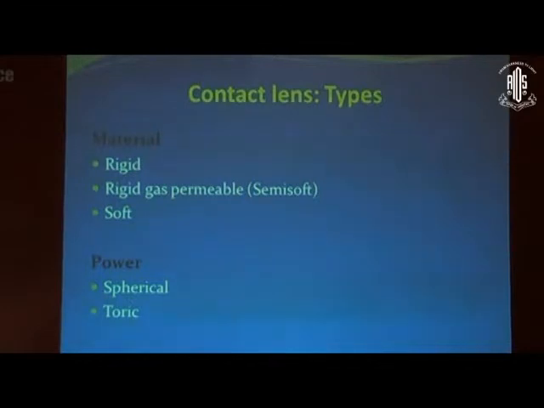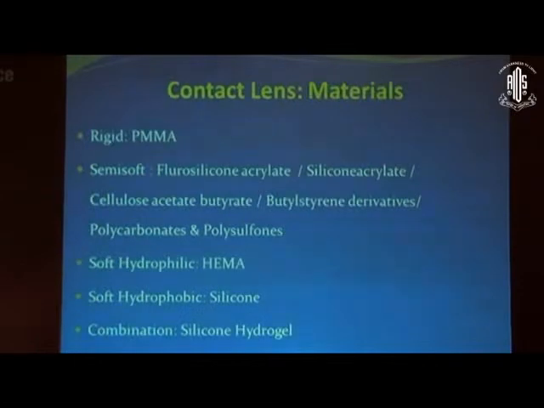Just to give you a brief idea about what are the types of contact lens. Based on material we have the rigid, gas permeable, and soft, and based on power we have spherical and toric. Now coming to materials, the rigid contact lens is made of PMMA. However, these days it is obsolete. We don't use PMMA lenses because the oxygen transmission through the PMMA lenses is nil.